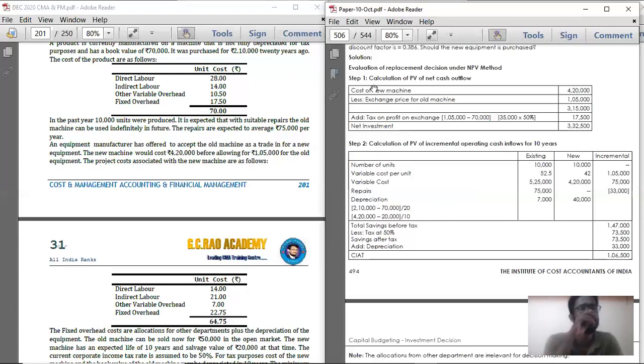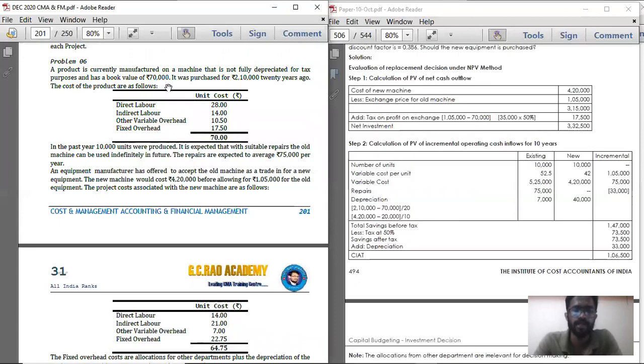So see, basically there is cash inflow and cash outflow. That is, there is some cash inflow and there is some incremental cash outflow also. So first we will calculate the net cash outflow. So see, currently if you are going for new machinery, what is the incremental net cash outflow you are going to pay? Old machine, you are going to sell it for 1,05,000 and you are going to purchase for 4,20,000. So 4,20,000 is the cost of the new machine.